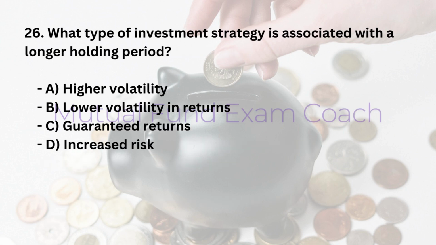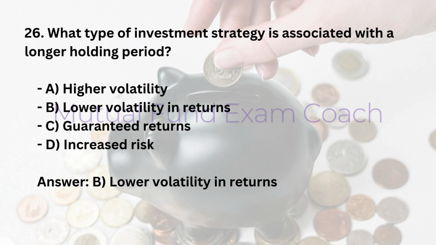26. What type of investment strategy is associated with a longer holding period? A. Higher volatility. B. Lower volatility in returns. C. Guaranteed returns. D. Increased risk. Answer: B. Lower volatility in returns.